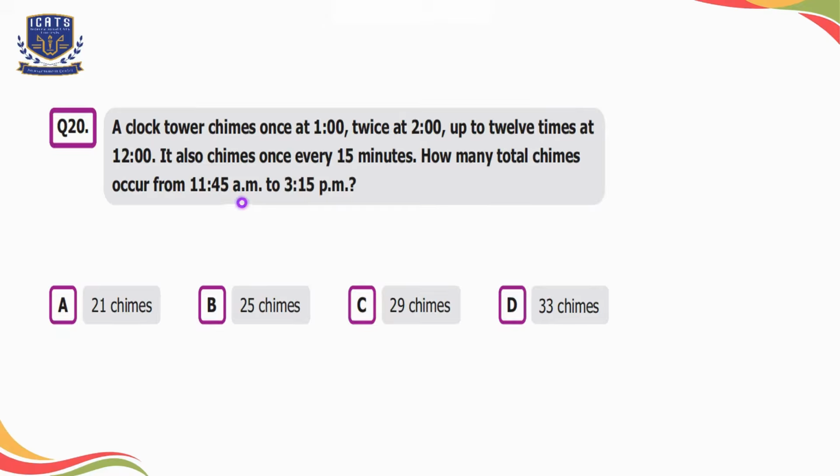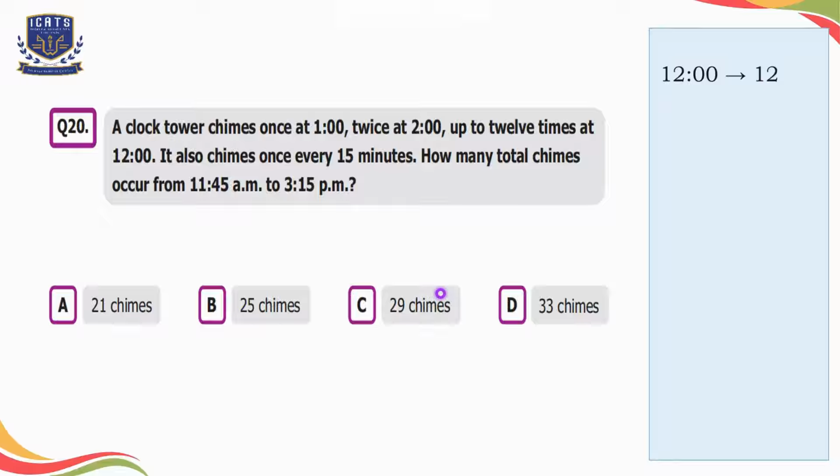Question number 20. A clock tower chimes once at 1, twice at 2, up to 12 times at 12. It also chimes once every 15 minutes. How many total chimes occur from 11:45 a.m. to 3:15 p.m.? So 4 options are given to us.